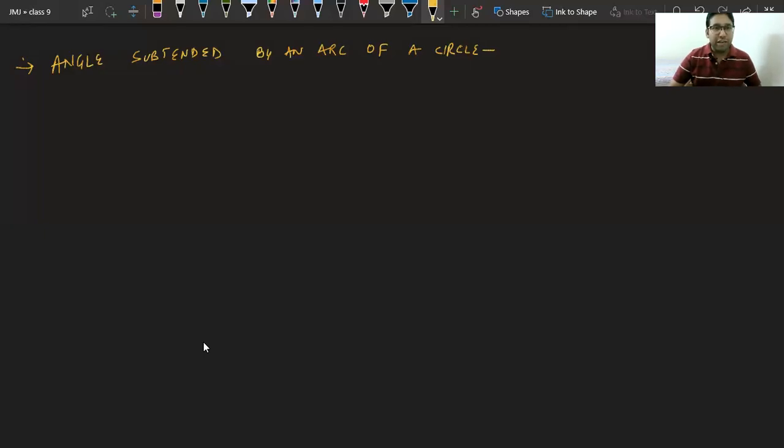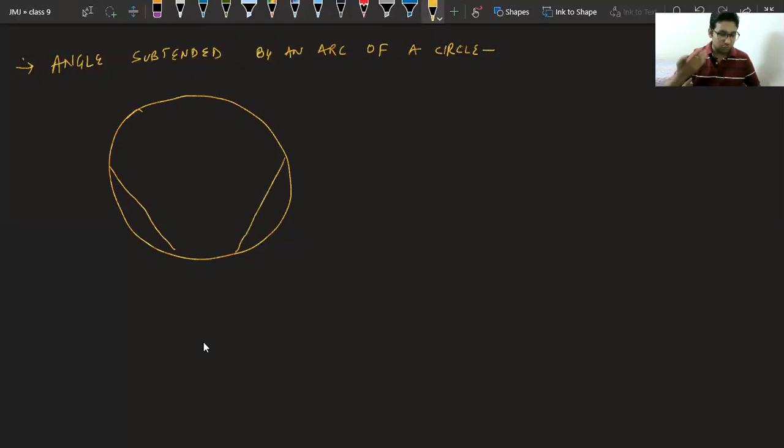So we have learned in the starting that equal chords of a circle subtend what? Equal angle at the center. We have learned this thing. Can I say if this is chord AB, this is chord CD, every chord is associated with the arc also?